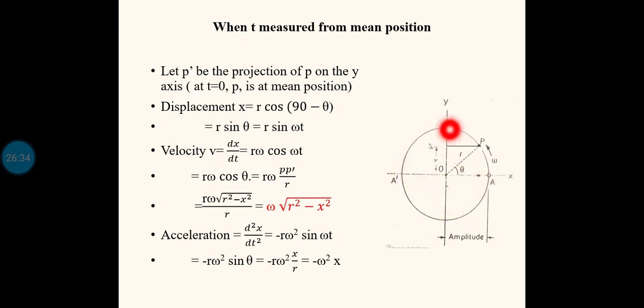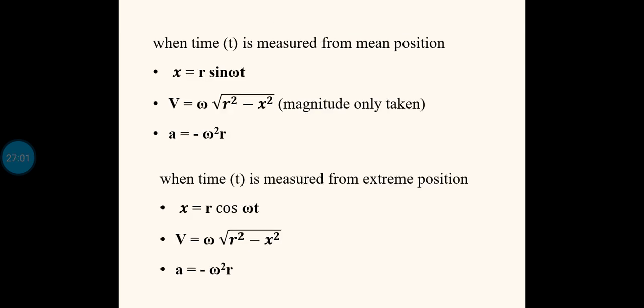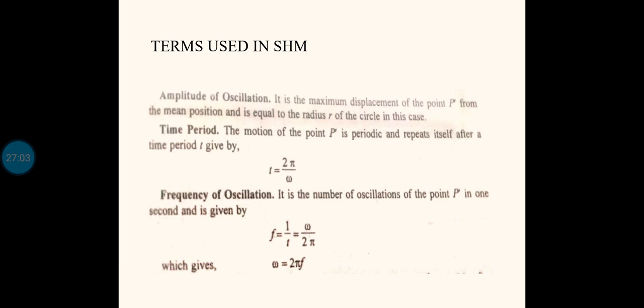Similarly, talking about the vertical axis, if the point p dash starts from the mean position O, it moves towards an extreme point, then comes back and moves to the other extreme point, and then moves back to the point O. This entire motion from O to one extreme, back to O, then to the other extreme, then back to O will constitute one oscillation. That is what is meant by a single oscillation.